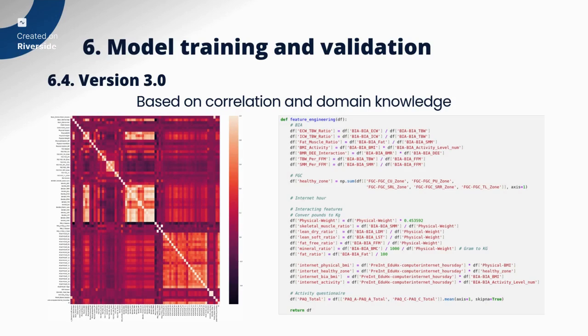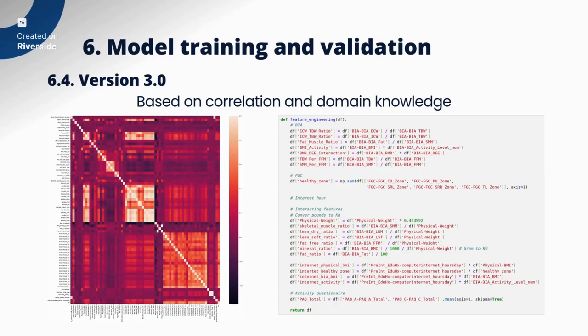We made new features based on correlation, specifically features with high correlation with each other, to try to create features with greater impact on the model. We also used domain knowledge, which in our case, as we are not experts, is basically just intuition. For example, we divided a bunch of different types of mass over the total body weight to find features that might have a significant impact on the model.